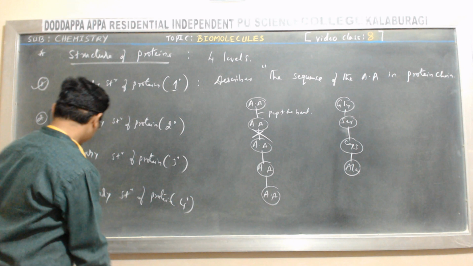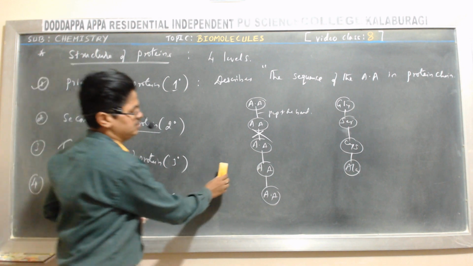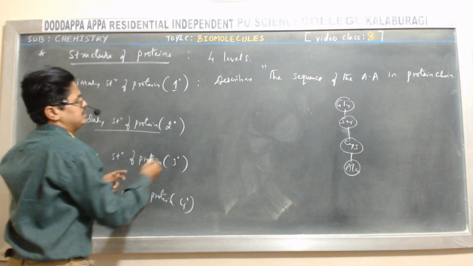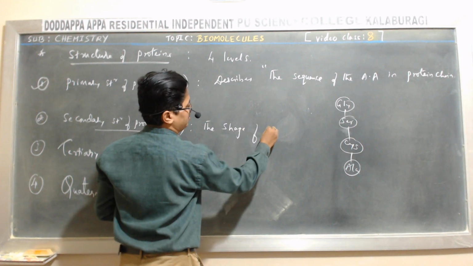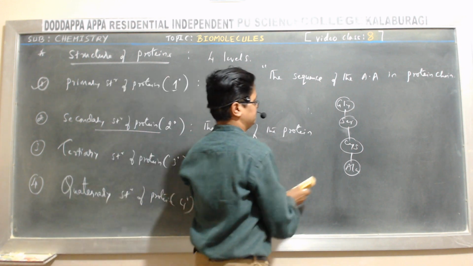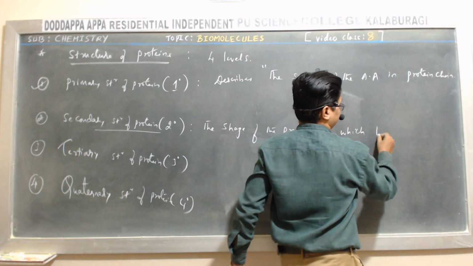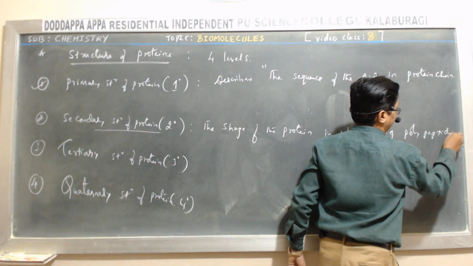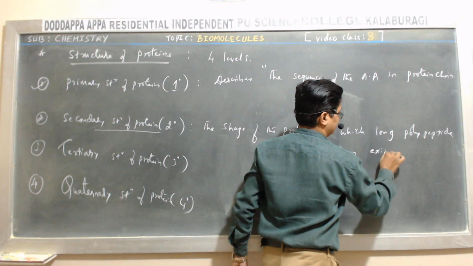And now secondary structure of protein. What is secondary structure of protein? Students, secondary structure of protein describes the shape of the protein, the shape of the protein in which a long polypeptide chain exists.